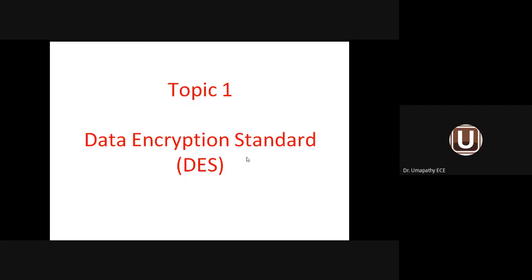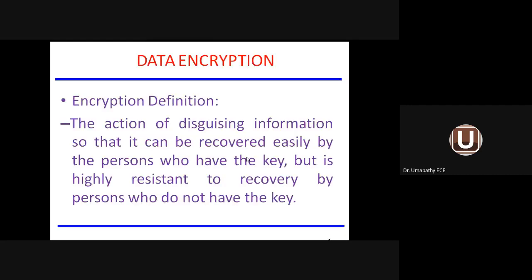So the meaning of data, you know very well. A set of instructions is called a program. Data means information which is supposed to be variable. So what does data encryption mean? It means converting plain text information into ciphertext information using a particular standard called data encryption standard, abbreviated as DES.